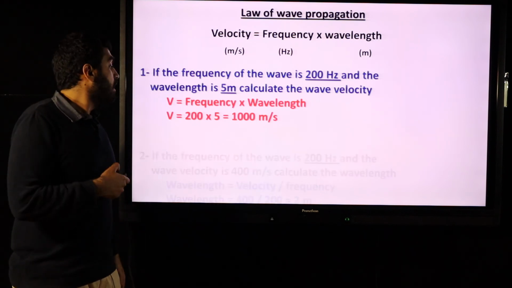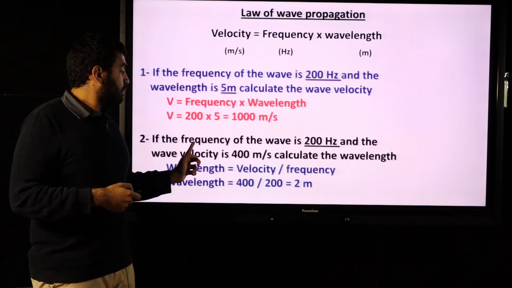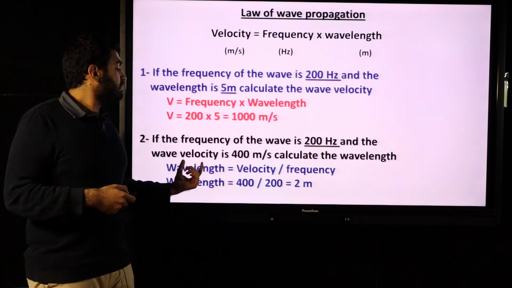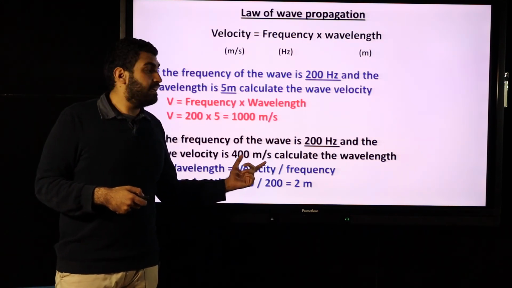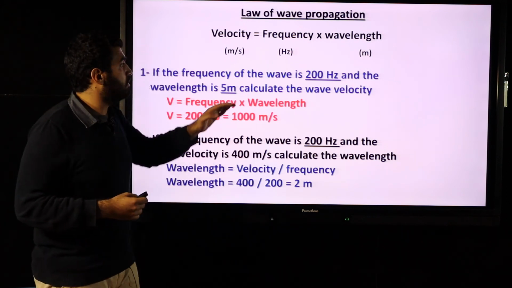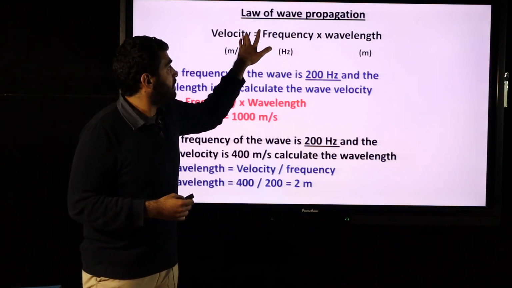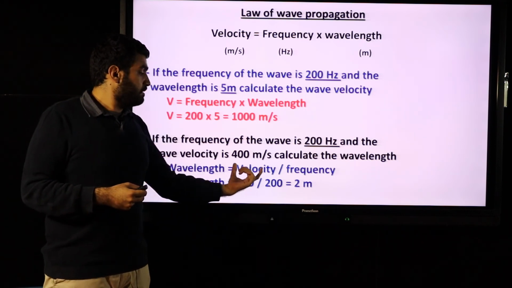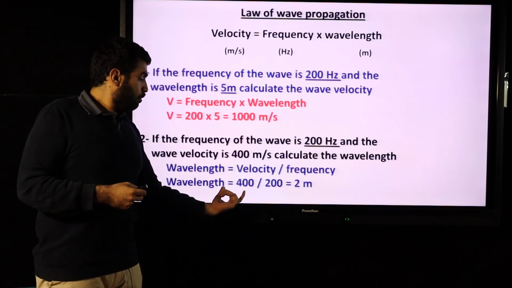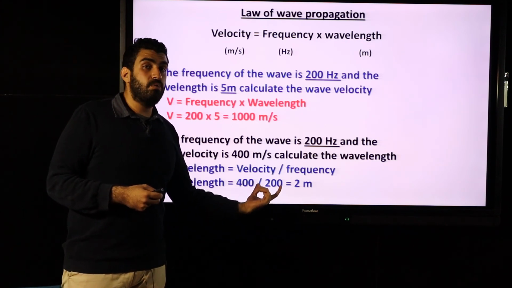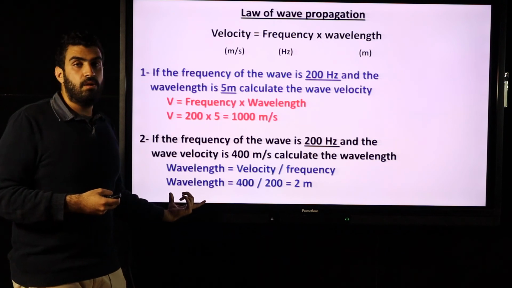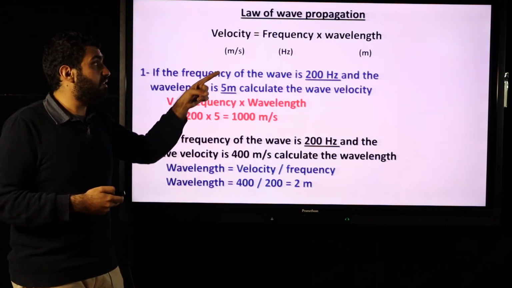Another problem, if the frequency of the wave is 200 hertz and the wave velocity is 400 meters per second, calculate the wavelength. Okay, to measure the wavelength, we have to make velocity divided by frequency. Wavelength equals velocity over frequency. 400 over 200 equals 2 meters only, not meter per second, because I'm measuring wavelength, which is measured in meters.